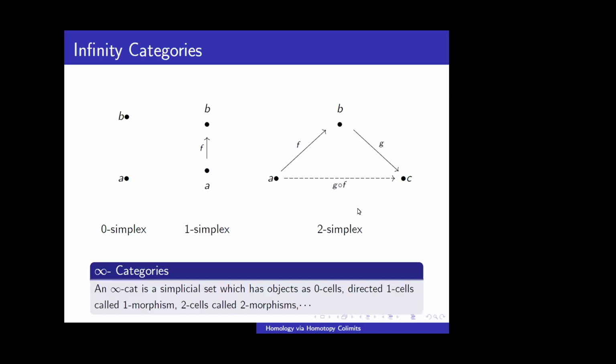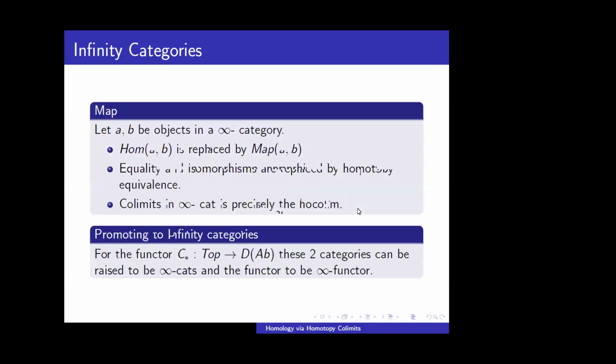So what are infinity categories? An infinity category is some kind of simplicial set with some nice property. The zero simplices will be objects, one simplices will be morphisms, two simplices will be homotopies between morphisms, and so on. The hom set in these infinity categories is replaced by a mapping space. We are not going into the total definition of what a mapping space is.